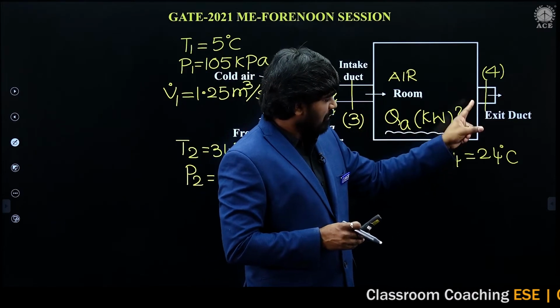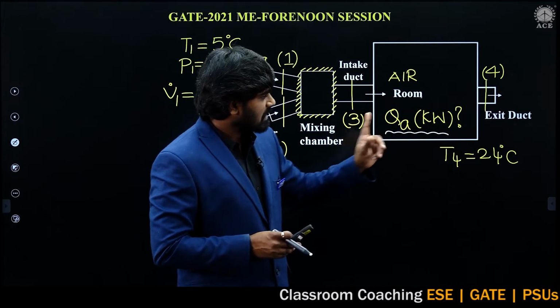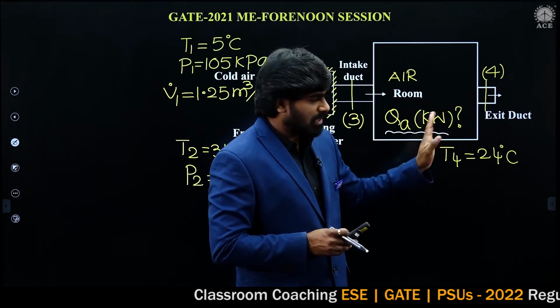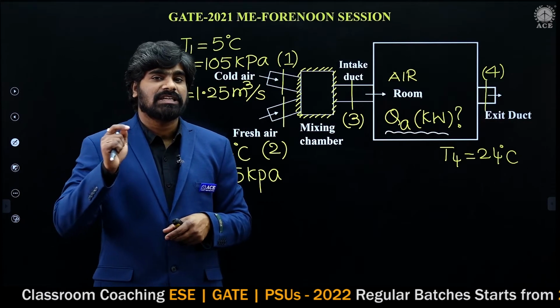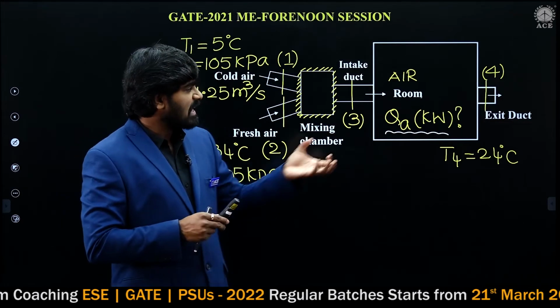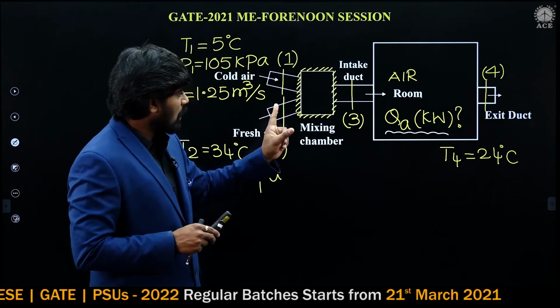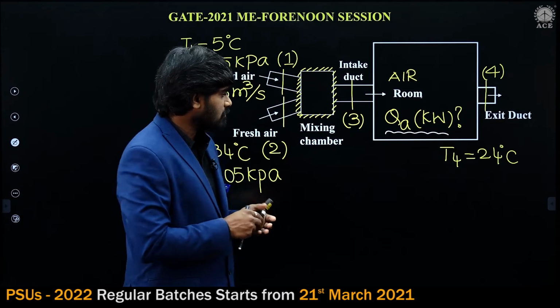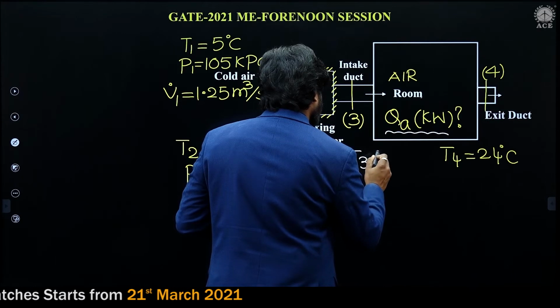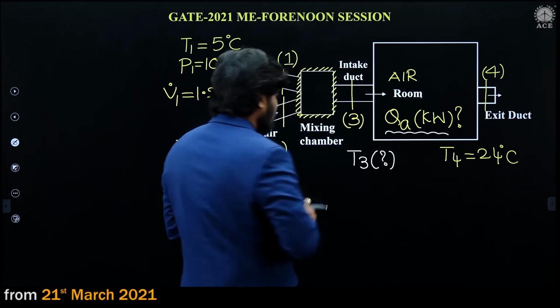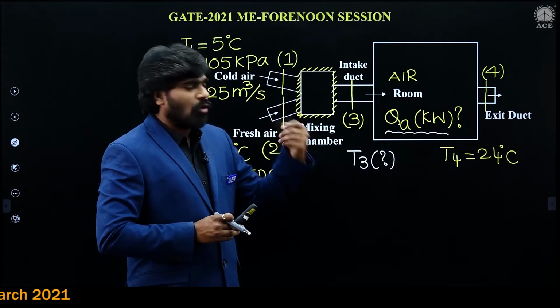T4 is already given. The exit temperature of air, that is, the temperature at section 4, is given. The temperature at section 3 is required. If you calculate the temperature at section 3, we can calculate the heat gained by the air in the room. So how to find the temperature at section 3? We want to calculate T3. If you calculate T3, the problem is over.